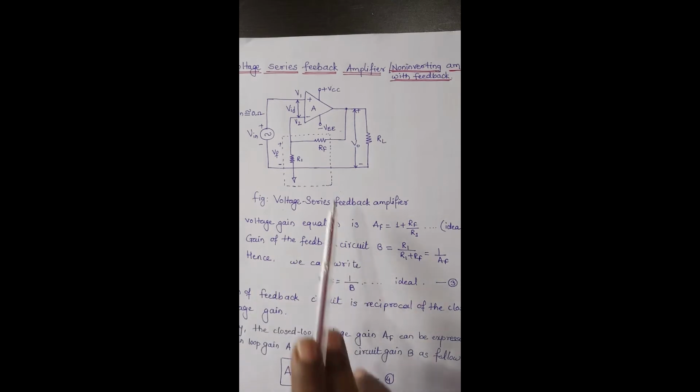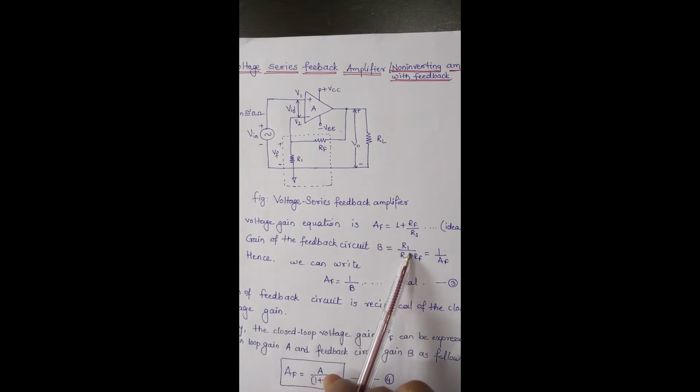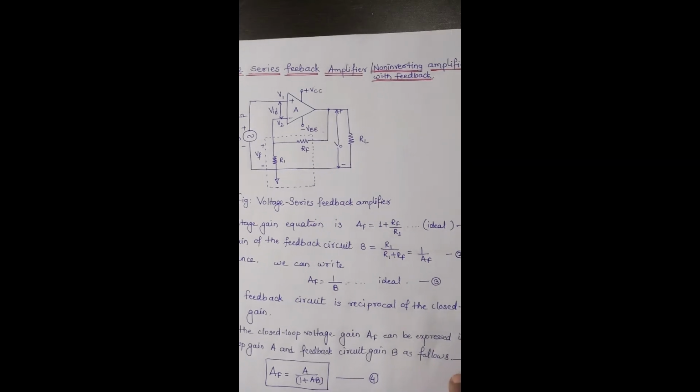And the gain of the feedback network, this is the feedback network, which we are defining as B, and which is R1 by R1 plus RF. So B can be represented as 1 by AF. If we are denoting this one as equation number 2, and AF is equal to 1 plus RF by R1 as equation number 1, hence we can write AF is equal to 1 by B in the ideal case. The gain of the feedback circuit is nothing but reciprocal of the closed loop voltage gain.